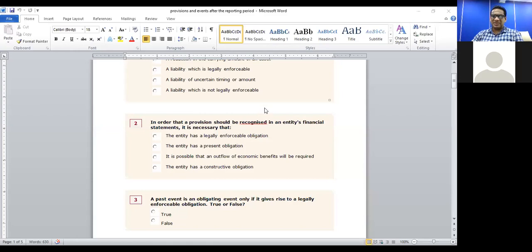The entity has a present obligation. It is possible that an outflow of economic benefits will be required. Possible. The entity has a constructive obligation. Correct answer is answer 3. So for question number 2, correct answer is answer 3.